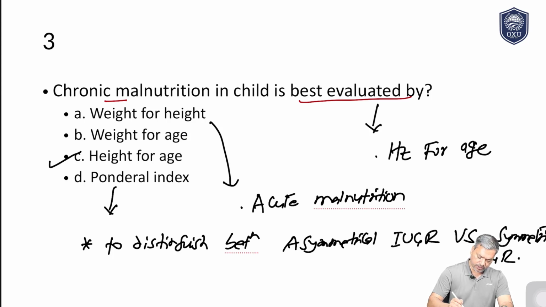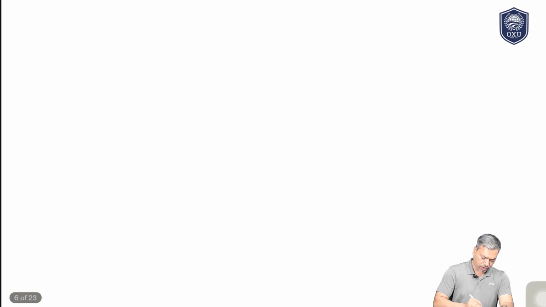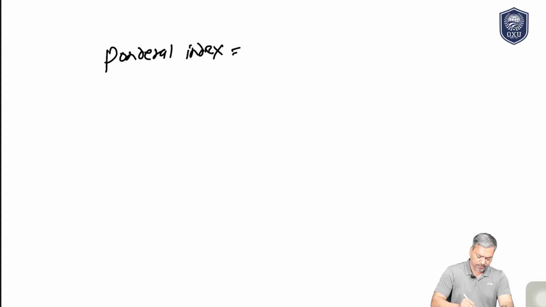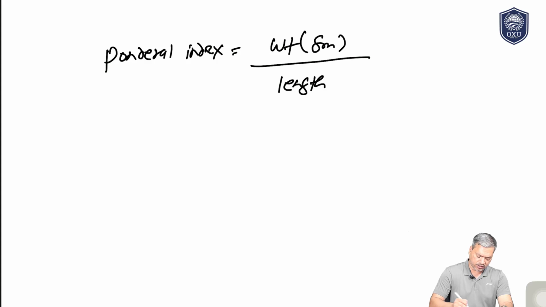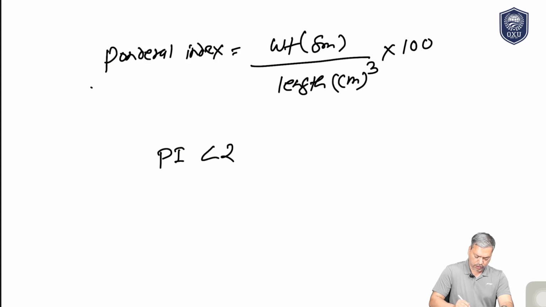Let me describe it in another slide. Ponderal index is calculated as weight in gram divided by length (we don't call it height at that age) in centimeter cube, multiplied by 100. If ponderal index is less than 2, then it clearly shows this is a case of asymmetrical IUGR.